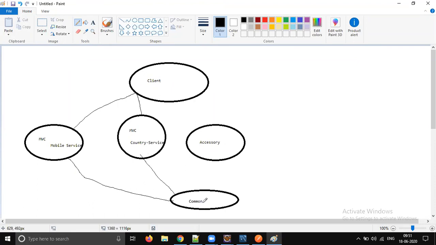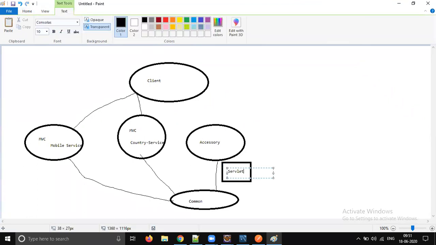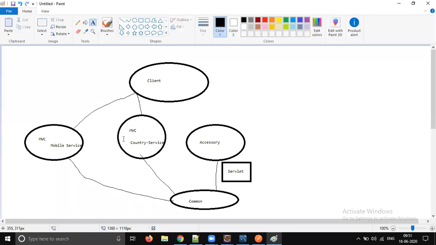So the client doesn't use common, no problem. But the problem is with accessory. To get the common features enabled in accessory, we need the servlet stack, right? If you want this feature to be enabled, yes, we need a servlet stack. So we need to add the servlet stack here. First we started like that, and we integrated with servlet, and we are invoking. Till this point, everything is good.